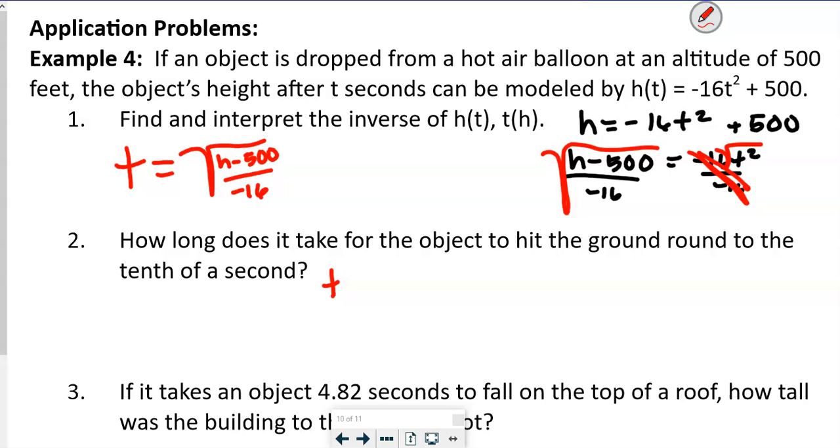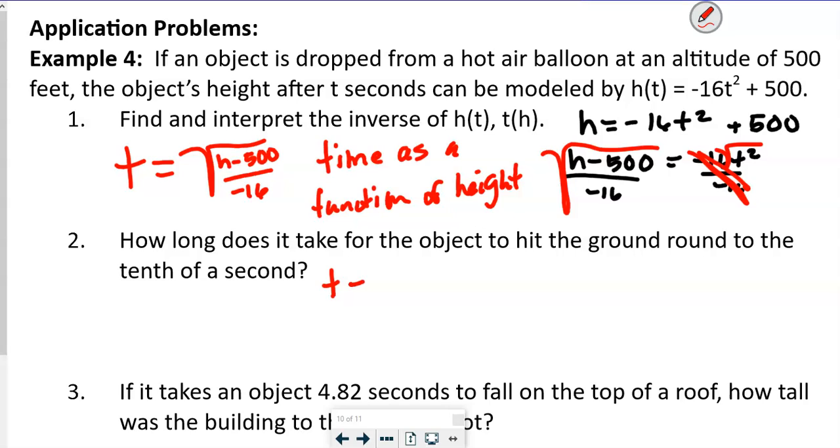So this time, what are we solving for? We're solving for time as a function of height, right? That's what we're solving for there, okay?